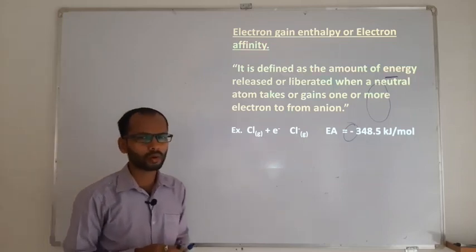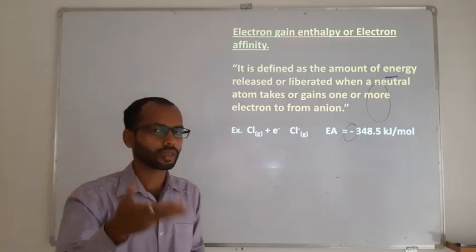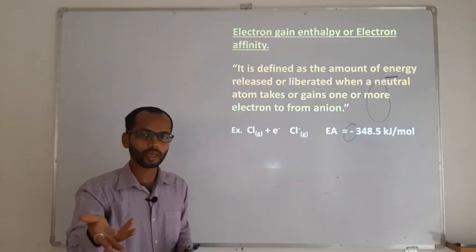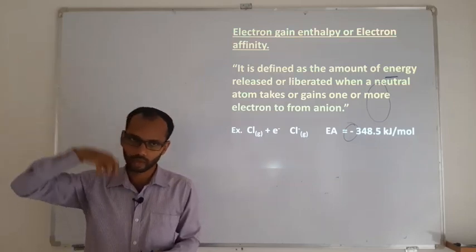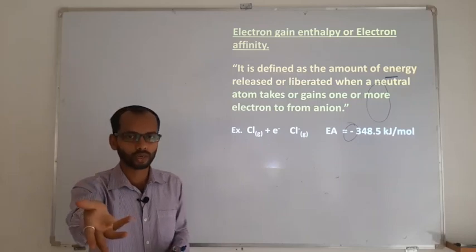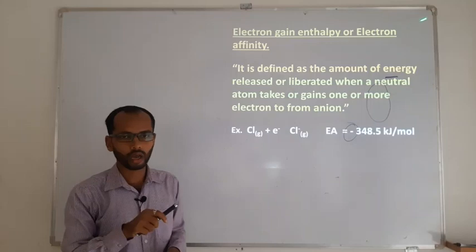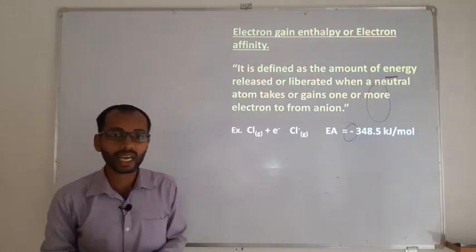So this is the amount of energy released, liberated or evolved. You can take the meaning in whatever way you want. Released, evolved or liberated when an atom takes an electron. So whenever any atom takes an electron, the energy it gives to the surrounding is called electron gain enthalpy or electron affinity. Most of the time it is going to be a negative value, with certain exceptions.